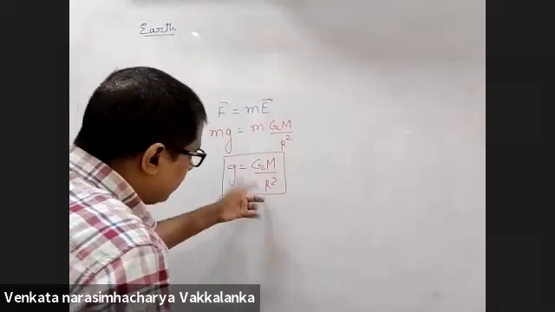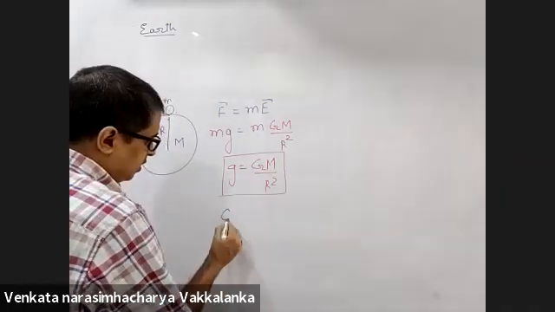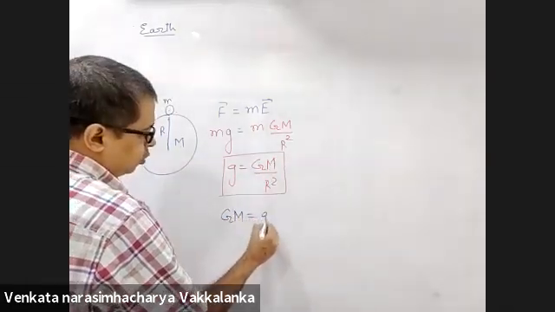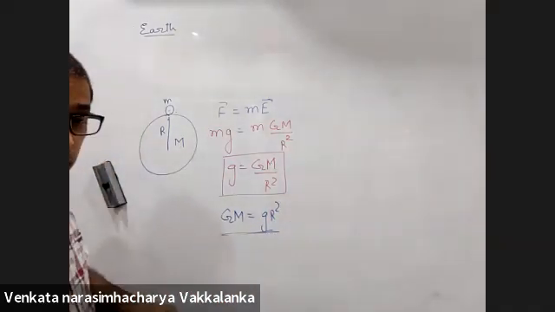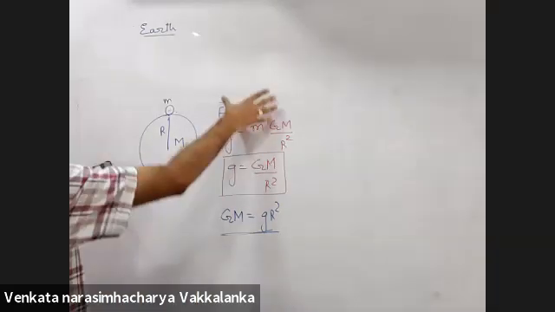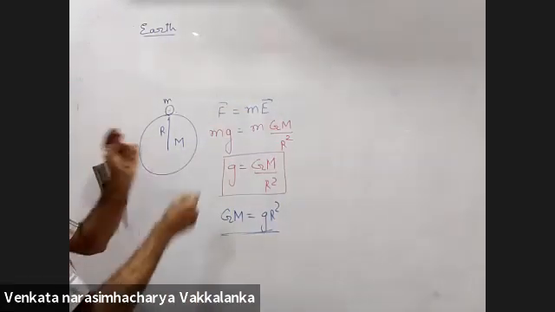Now, why did you derive this here? Quite a few times we will be using G capital M of Earth to be small g R square. One important application I have to show. Can I rub this? Yes, sir.